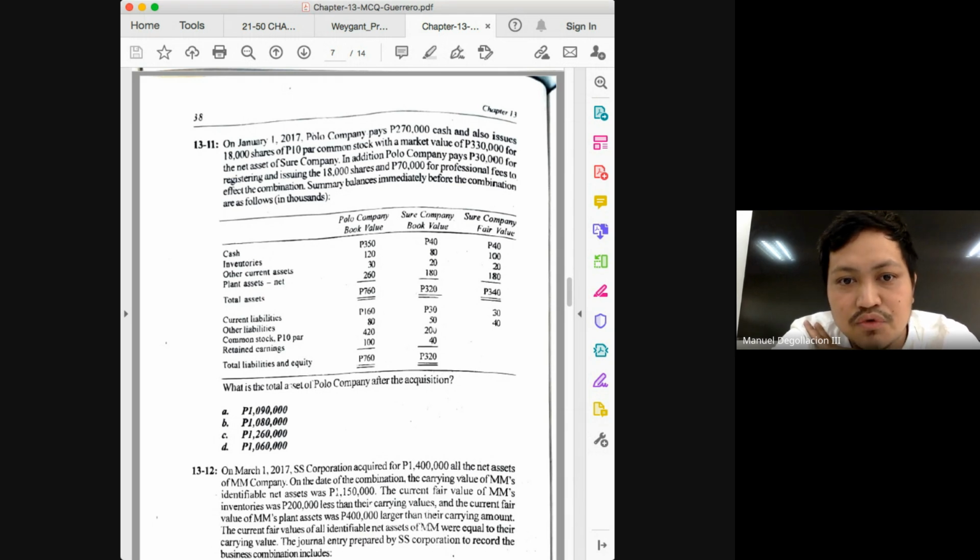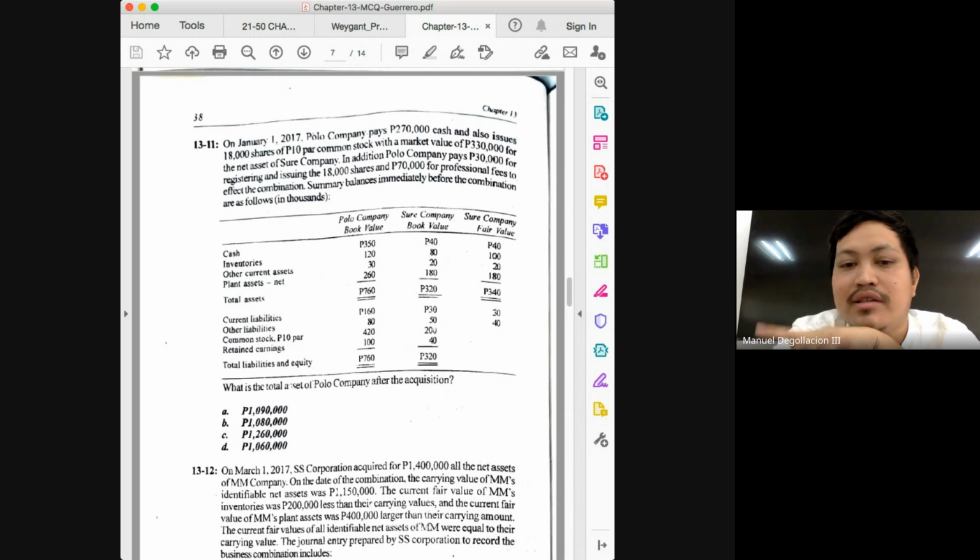Then plant assets of 260 plus 180, you would get, how much is that? 440. So again, cash was 20, inventories was 220, and then other current assets is 50, and then plant assets is 440. So 440 plus 50, 490 plus 220. How much is that? 710 plus 20, you will have 730.